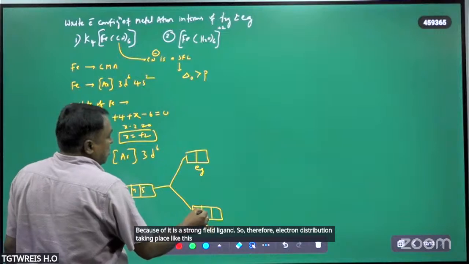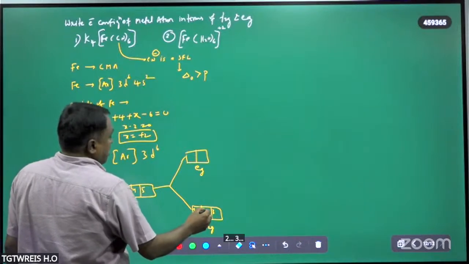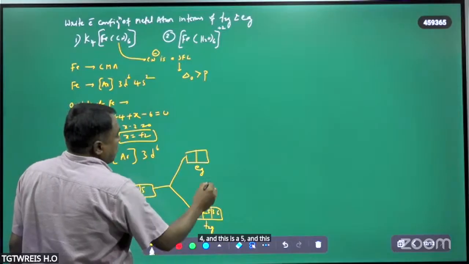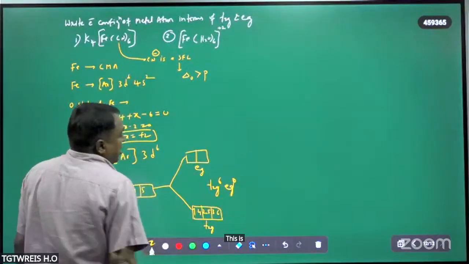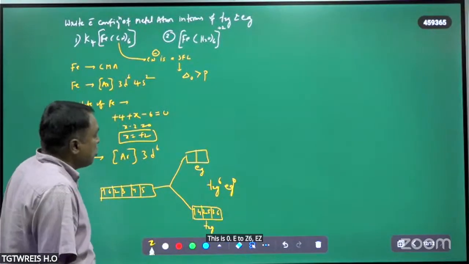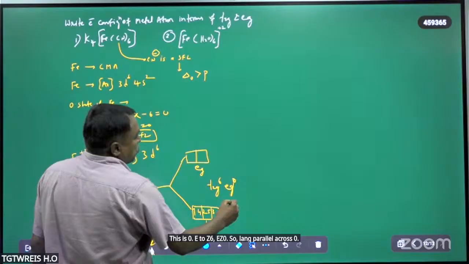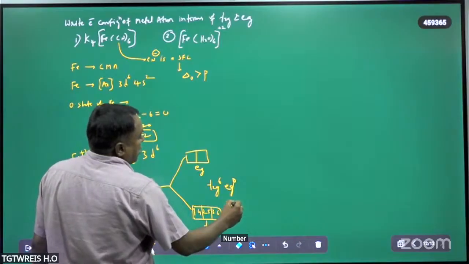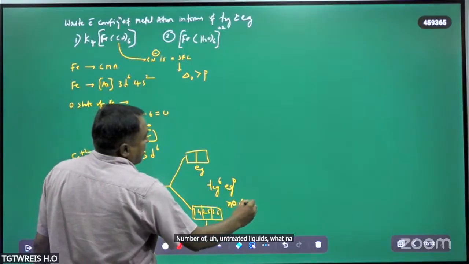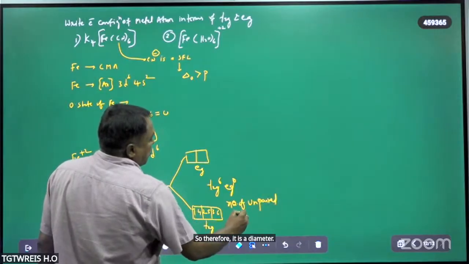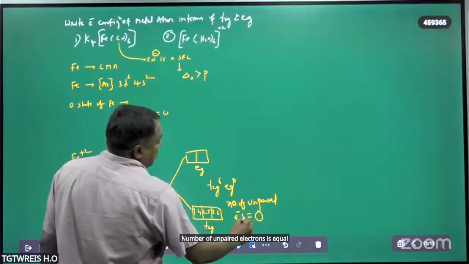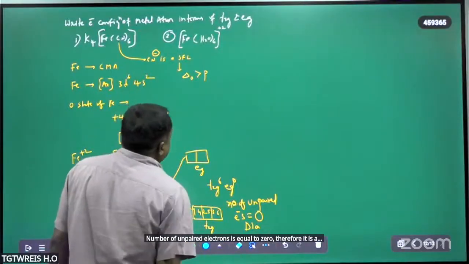So 1, 2, 3, 4, and this is the 5, and this is the 6. Therefore, this is t2g6, eg0. So the number of unpaired electrons is 0, therefore it is diamagnetic.